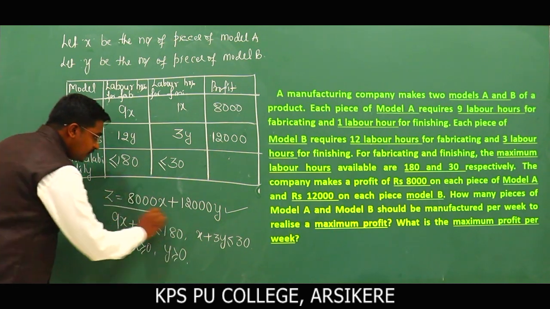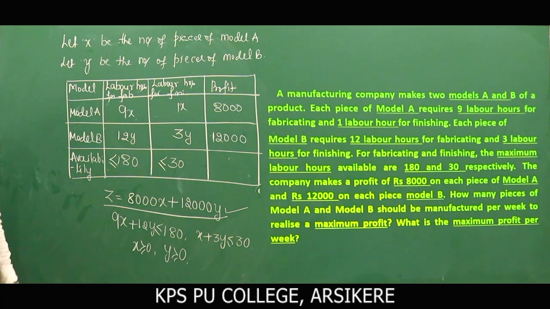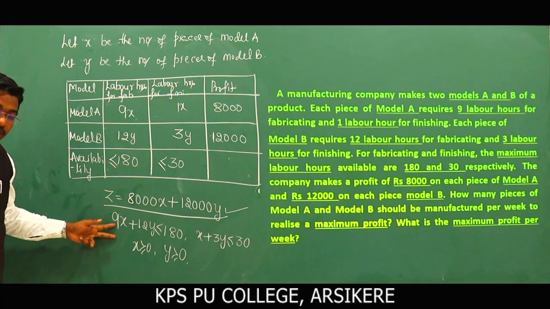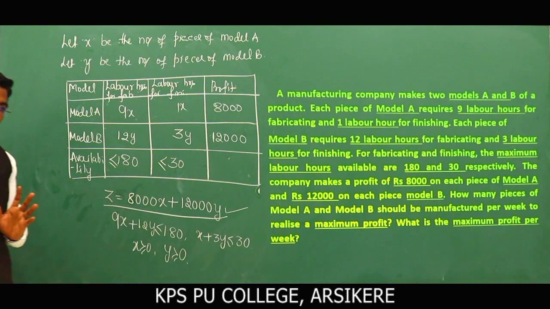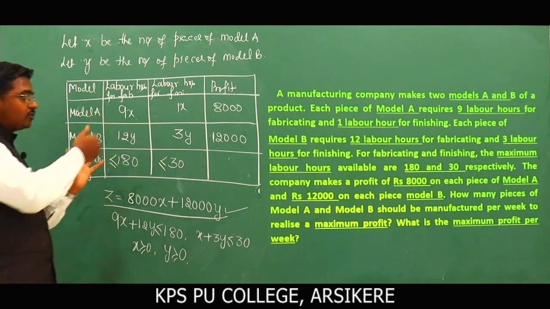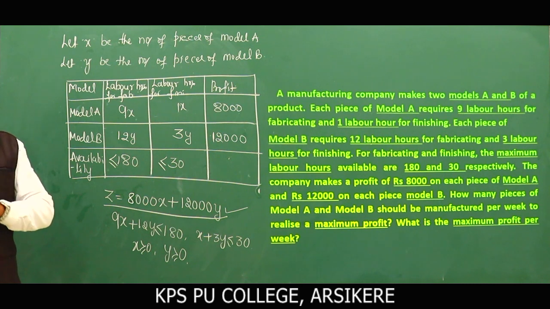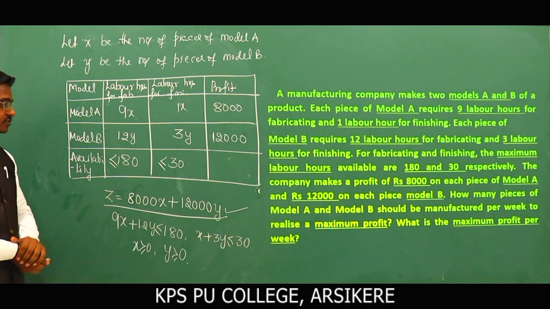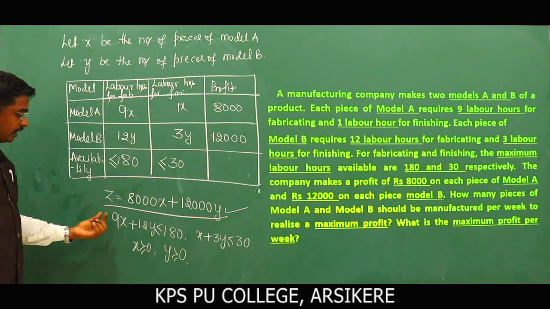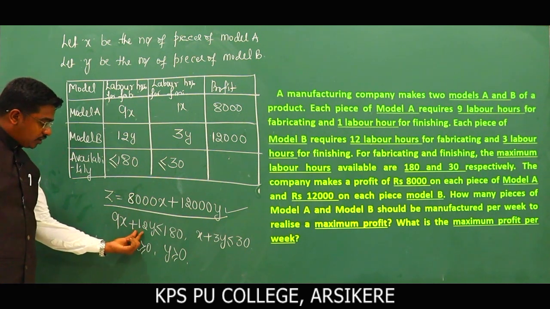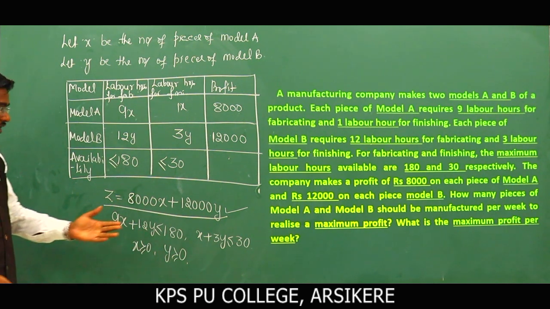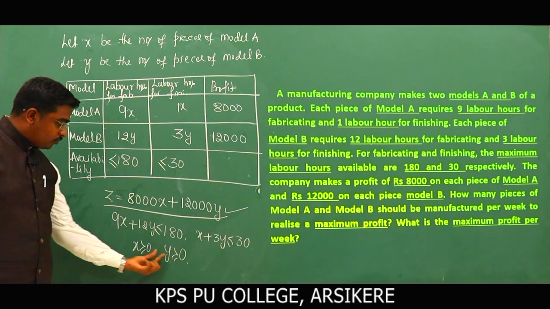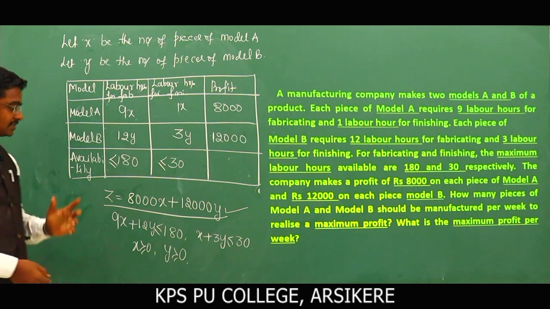So this becomes the objective function, and these two are the restrictions or constraints. The definitions of the objective function and constraints and the terms that come up here, we will discuss at the end of the section. Here the objective function is 8000x plus 12000y and the constraints are 9x plus 12y less than or equal to 180 and x plus 3y less than or equal to 30 and x greater than or equal to 0, y greater than or equal to 0. Next slide.